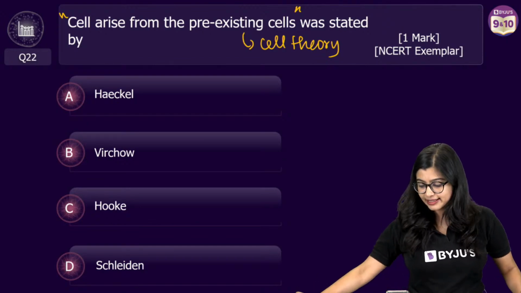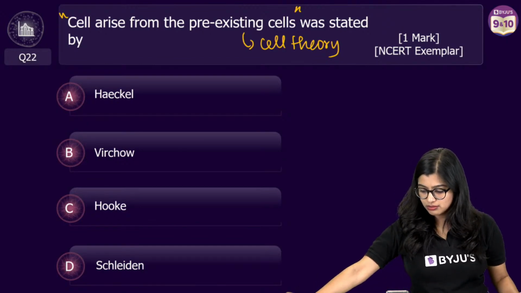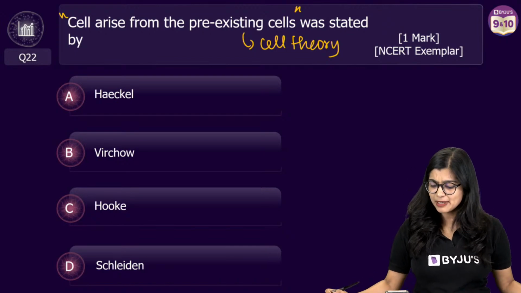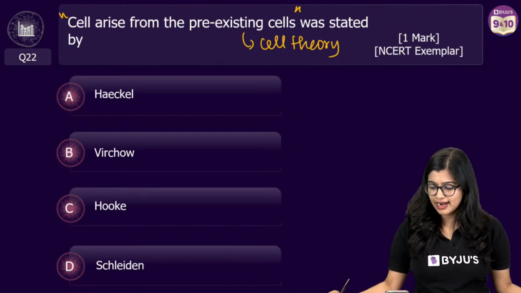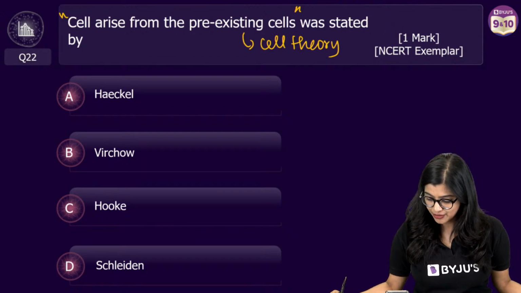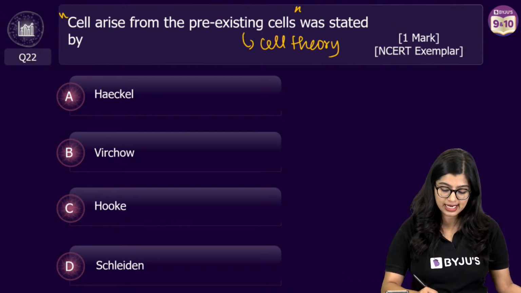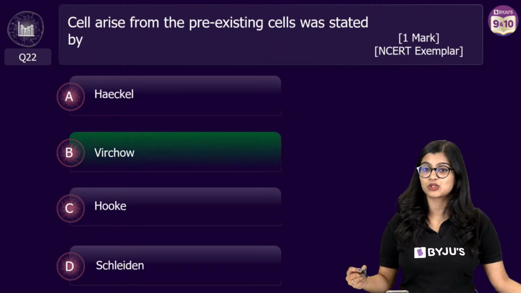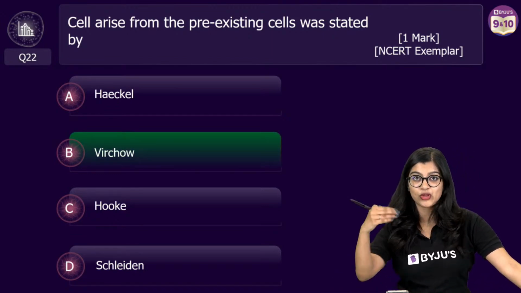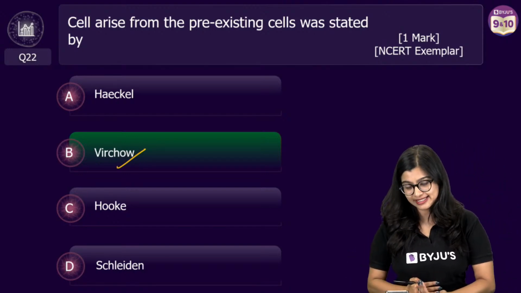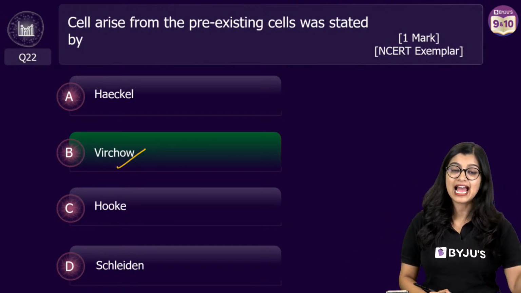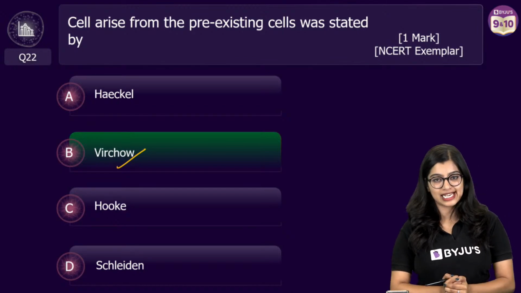Very good. Now I can see that 88% of you, almost 92%. Very good. 93 votes in. And very good, easy peasy. We know that the cell theory was proposed by 2 scientists, but the third statement was added by Virchow, where he added to the cell theory that cells arise from pre-existing cells.